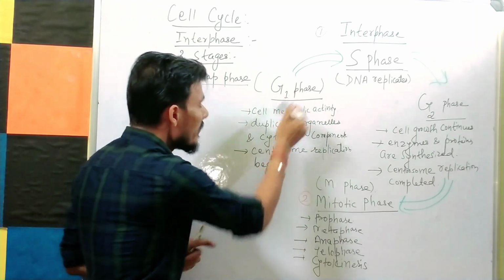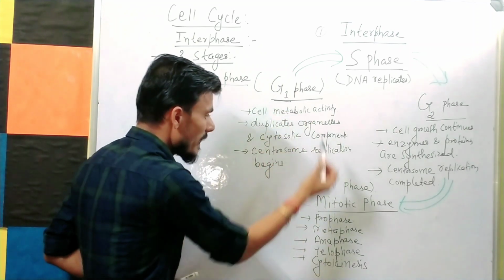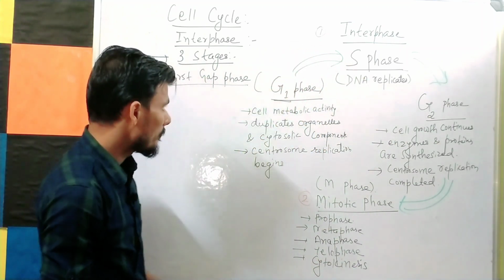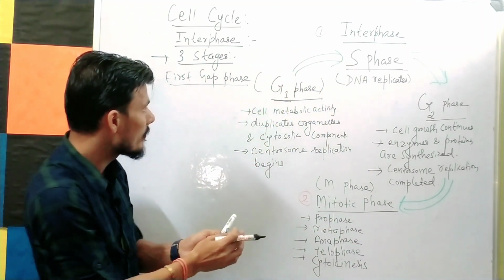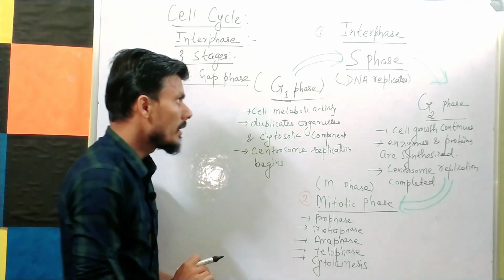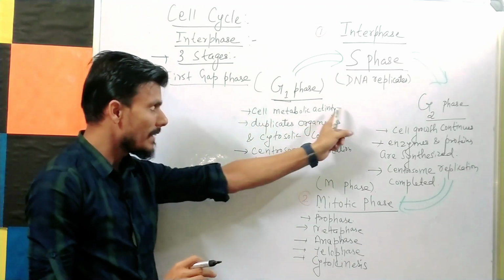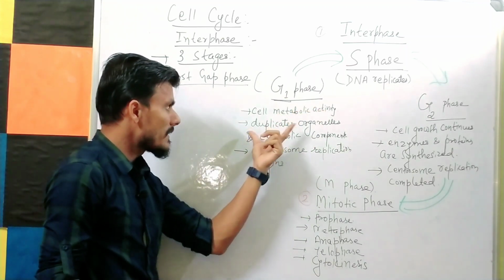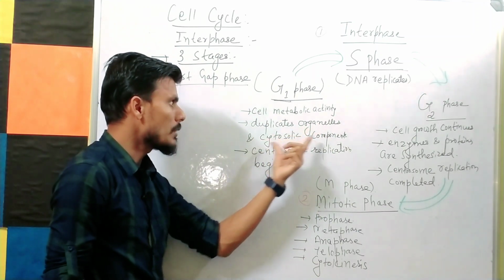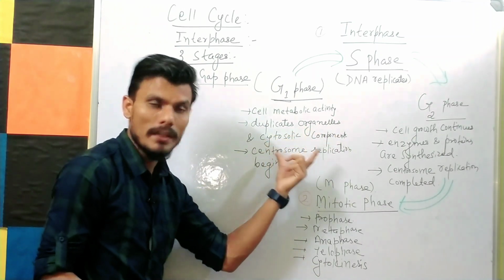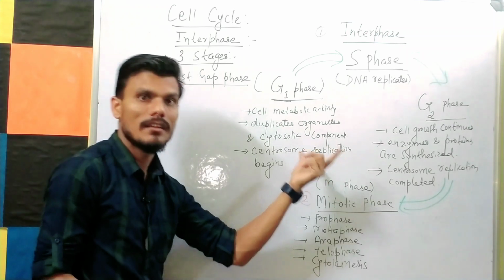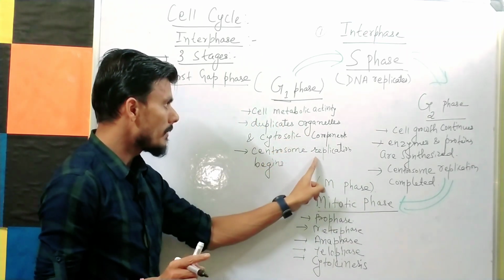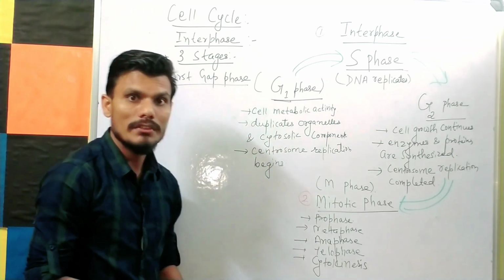G1 phase is the interval between the mitotic phase and the S phase. And what is happening here in this G1 phase? The cell is metabolically active, and the cell will duplicate organelles and cytosolic components, which means they will form a copy of its contents. But see here, DNA replication is not taking place, remember that, and centrosome replication begins here in the G1 phase.